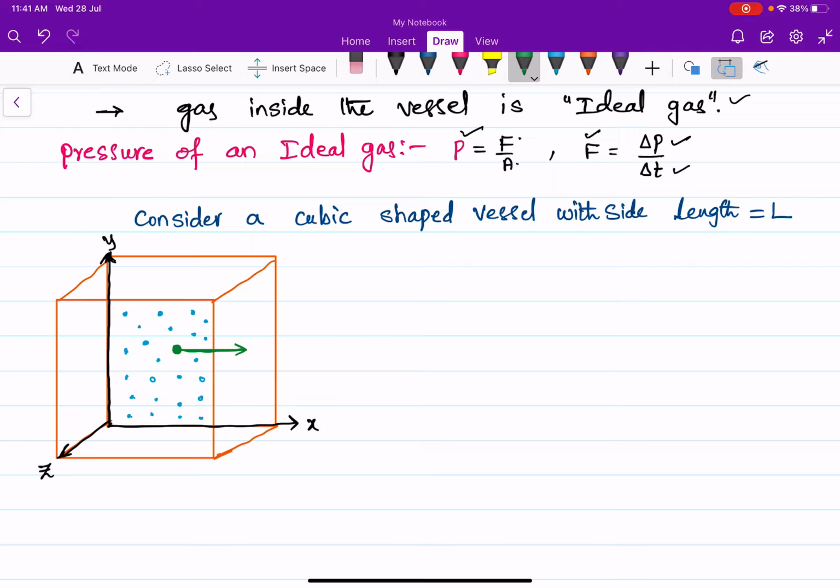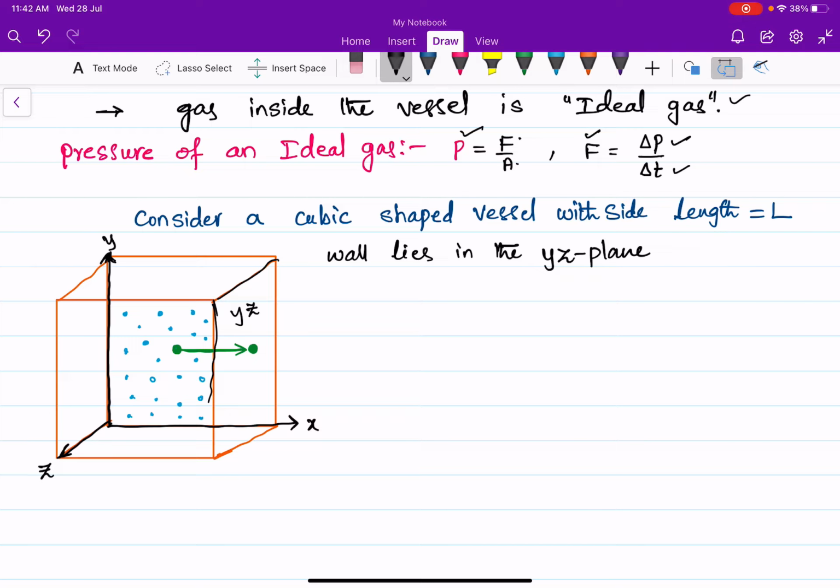When this molecule goes and hits the wall of the vessel, one side of the wall of the vessel, this wall lies in the YZ plane. This is the y-axis, and this is the z-axis, so this is the YZ plane. So it hits the wall that lies in the YZ plane.